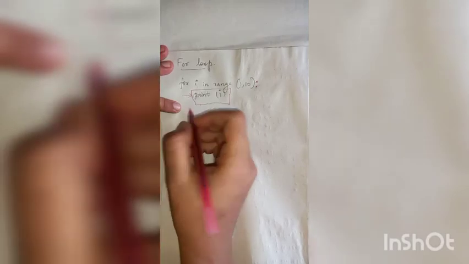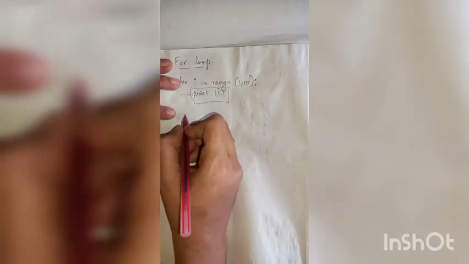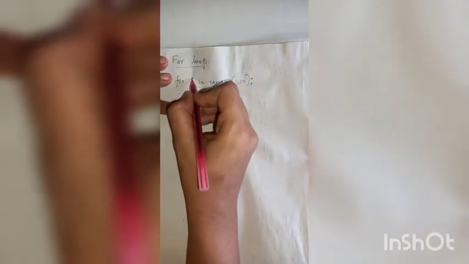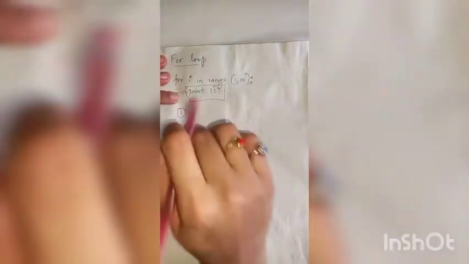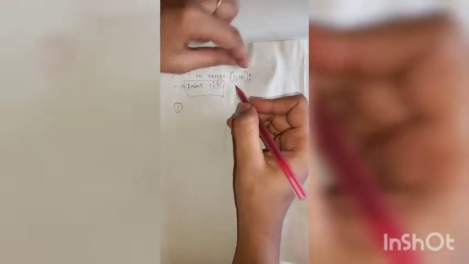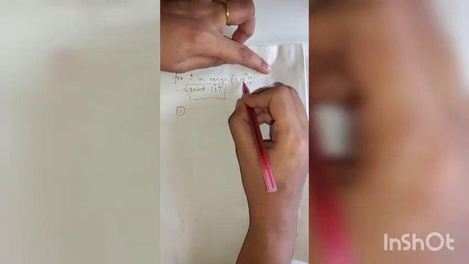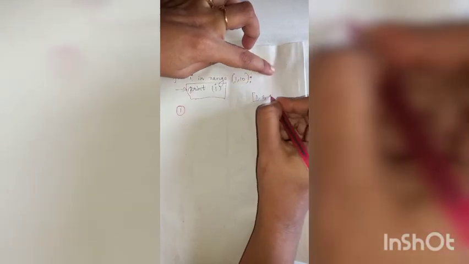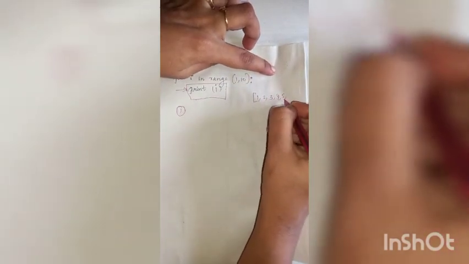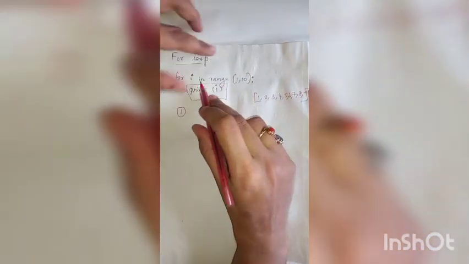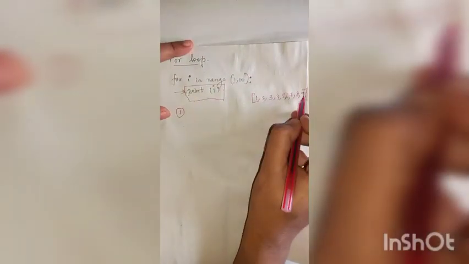So let us see how this statement executes. In the first iteration, the value of I, the control variable. So I can have values from 1 to 10 minus 1, that is 1, 2, 3, 4, 5, 6, 7, 8, 9. So I can have values 1 to 9.